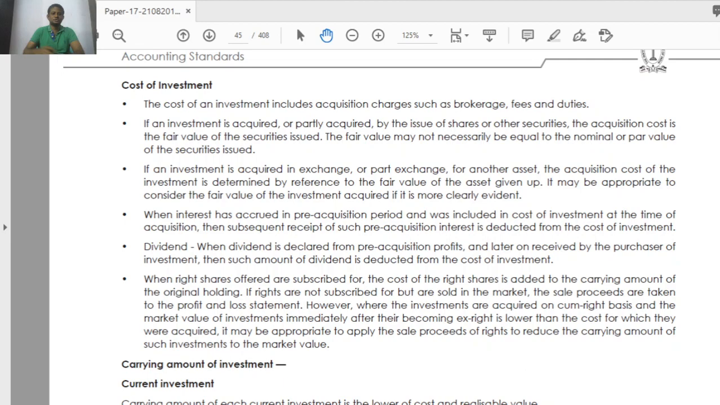What is the next point? If an investment is acquired wholly or partly by the issue of shares or other securities, the acquisition cost is the fair value of the securities issued. The fair value may not necessarily be equal to the nominal or par value of the securities issued. What are they trying to say here? Again read it. If an investment is acquired wholly or partly by the issue of shares or other securities, the acquisition cost is the fair value of the securities issued. The fair value may not necessarily be equal to the nominal or par value of the securities issued.